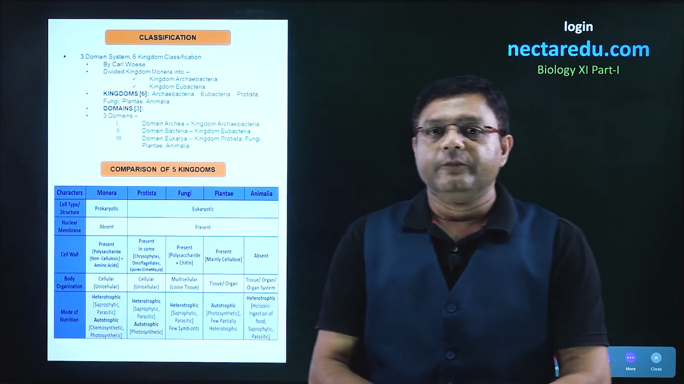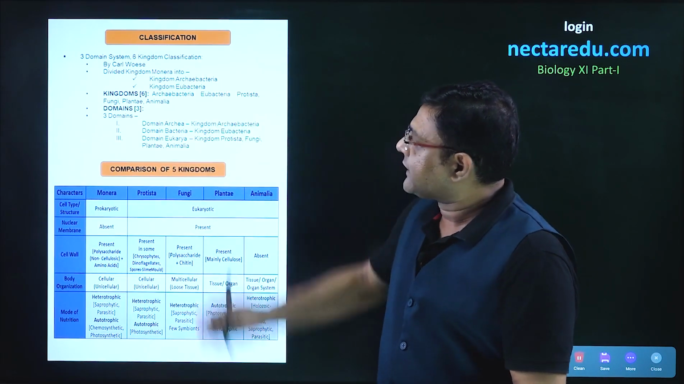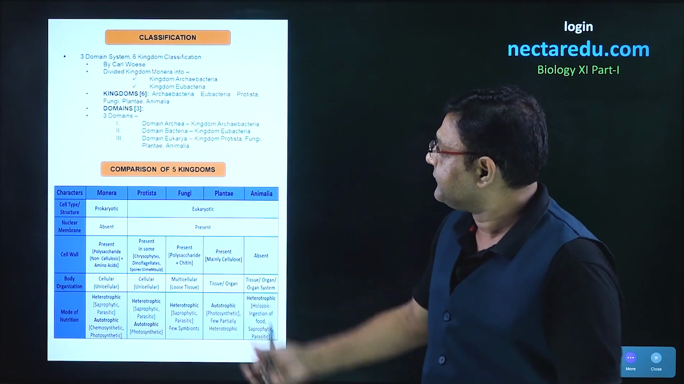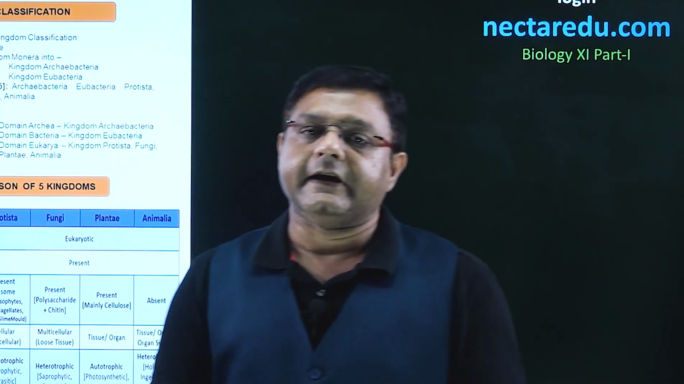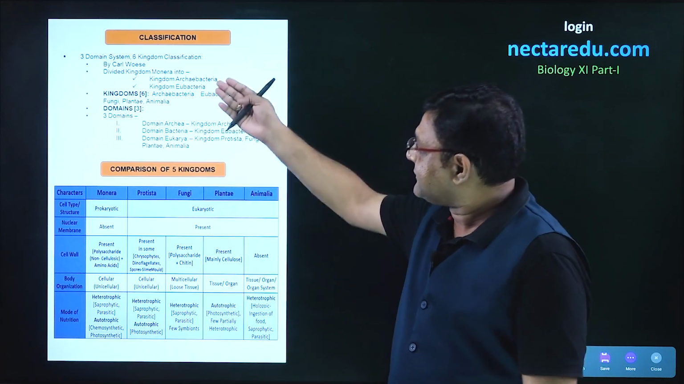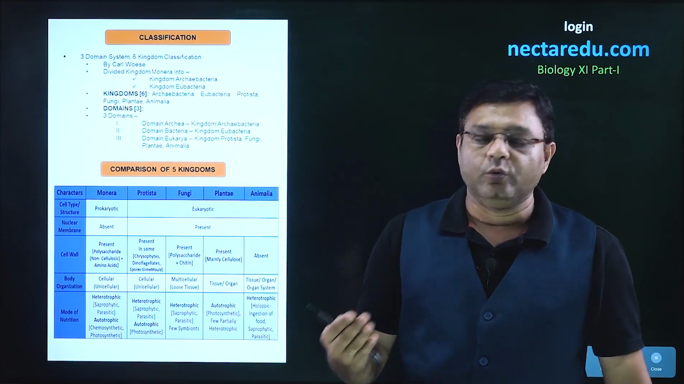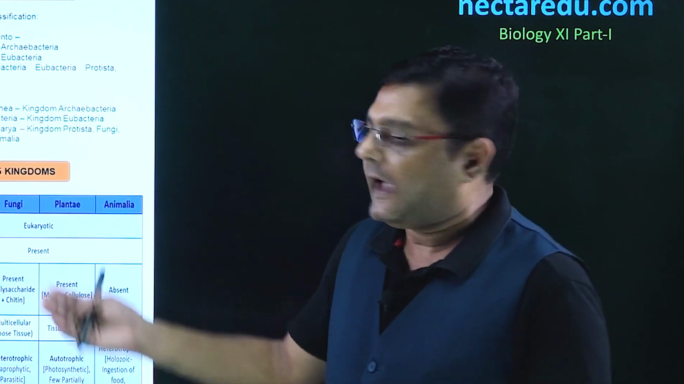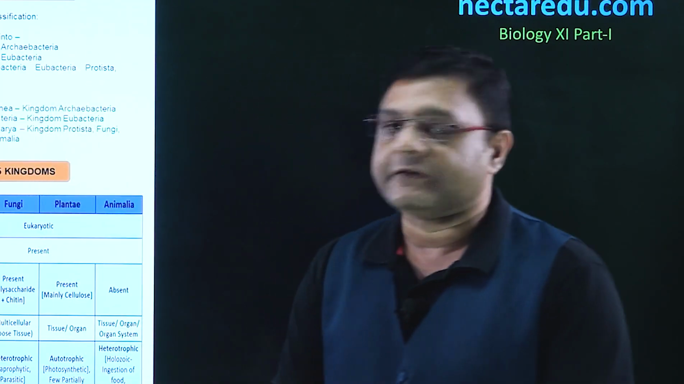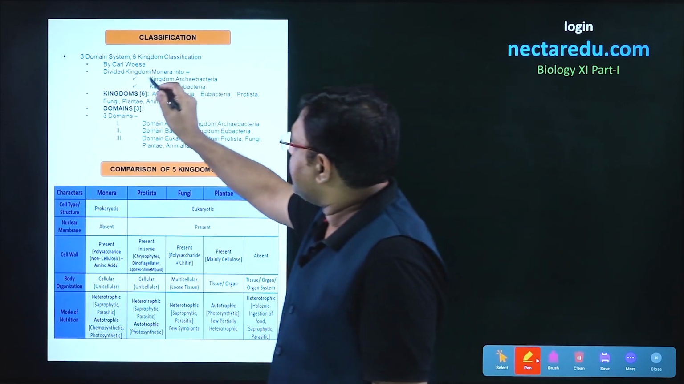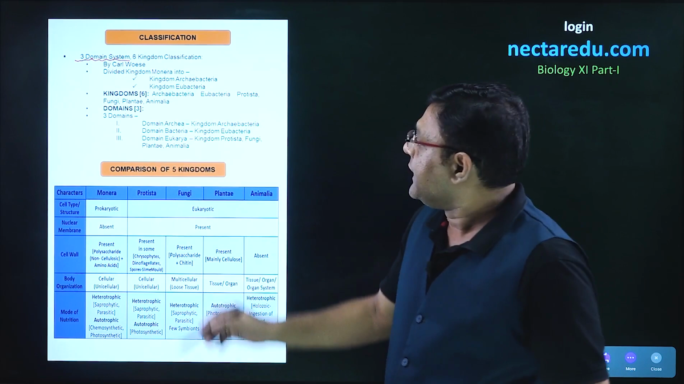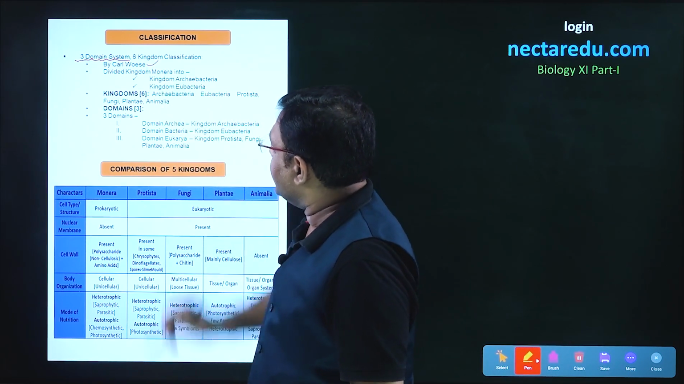In this video, we will look into the classification system called the six kingdom classification. Before this, there was a two kingdom system, three kingdom, four kingdom, five kingdom, and finally the six kingdom classification. This system is also called the three domain system. It was given by Carl Woese.